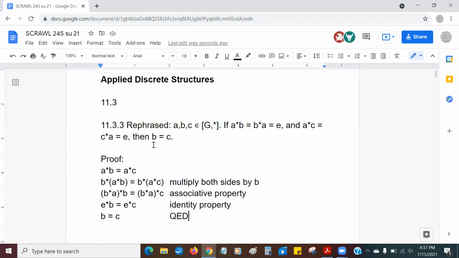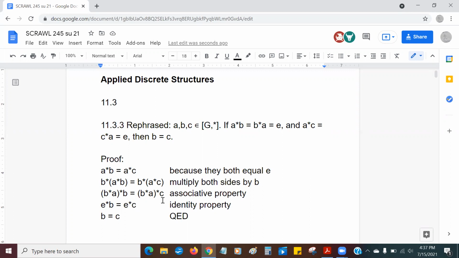So let's do it. First of all, let's prove it. First of all, A star B equals A star C, because they both equal E. And that's number one. Now I'm going to multiply both sides by B. So B star (A star B) equals B star (A star C).